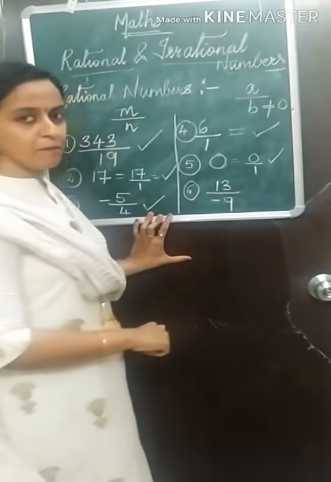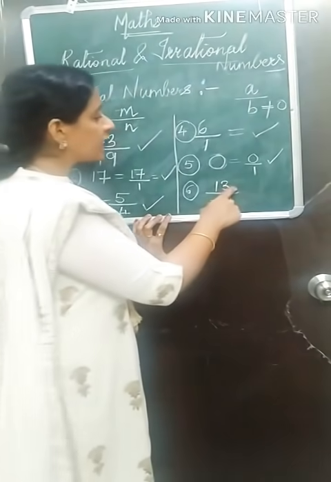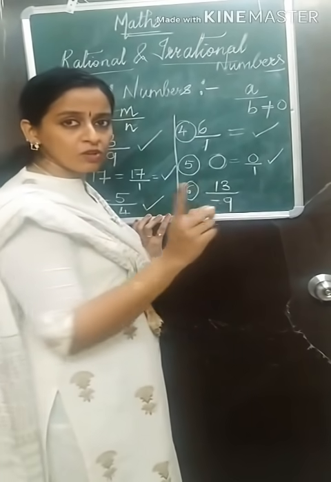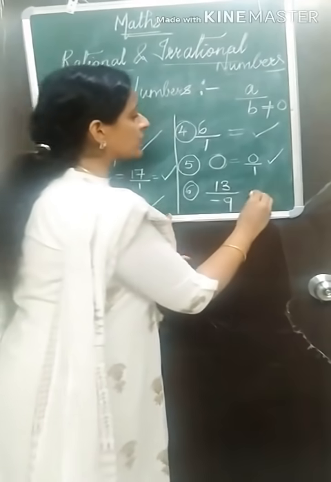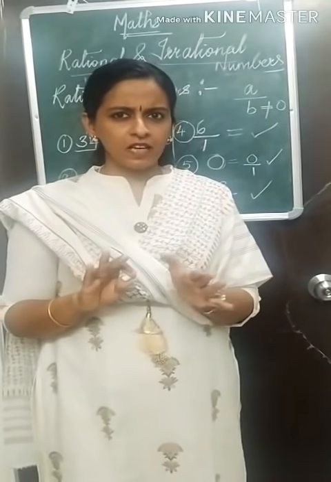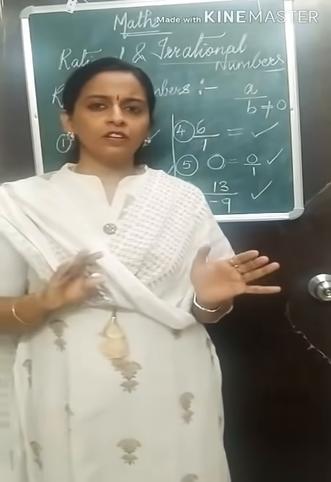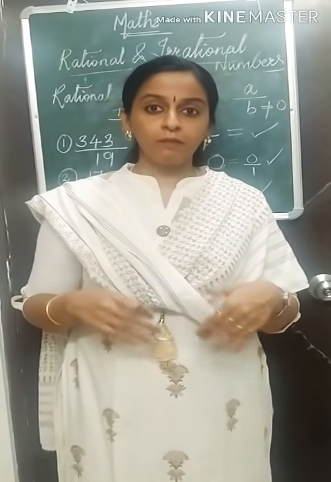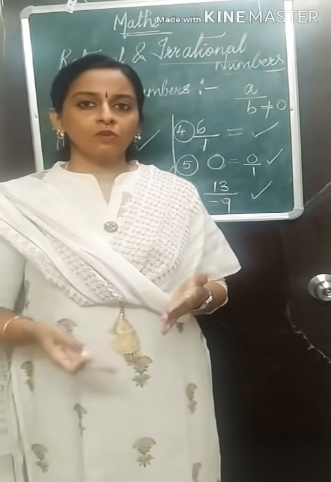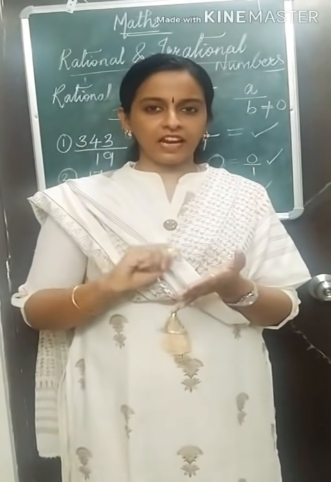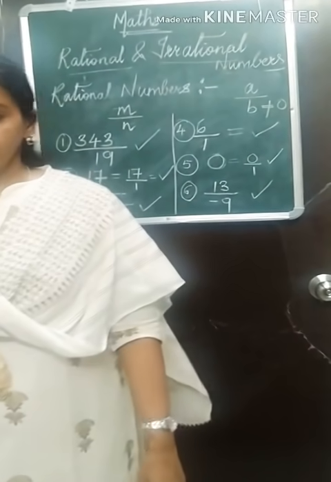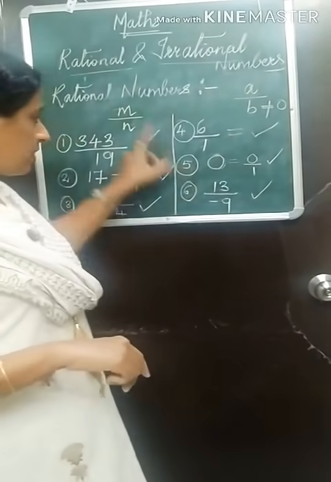Now this example, 13 upon minus 9. 13 is an integer. Minus 9 is also an integer. So 13 upon minus 9 is a rational number. So I think 50% your idea about rational number is clear. It will be 100% only when you deal with more numbers. Whatever doubts you have, you write it down and ask me later. Fine. I want you to copy these numbers.